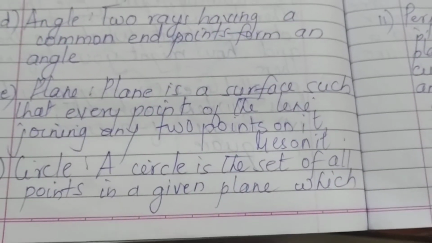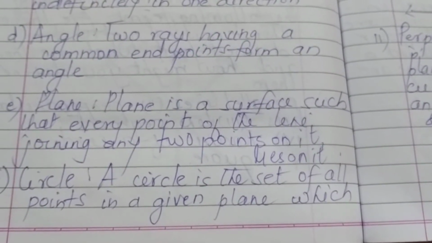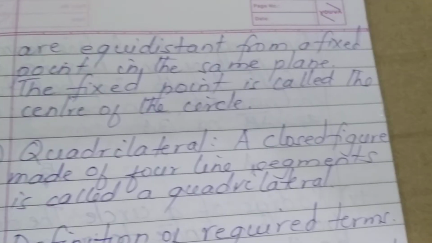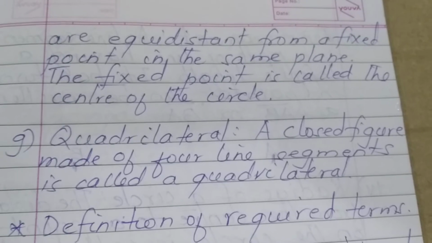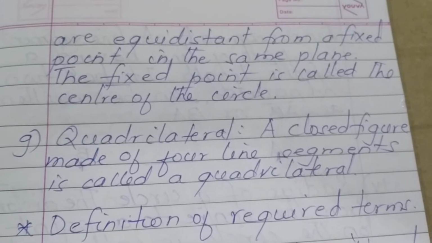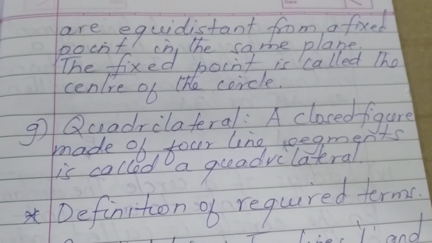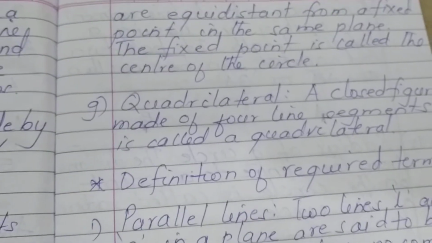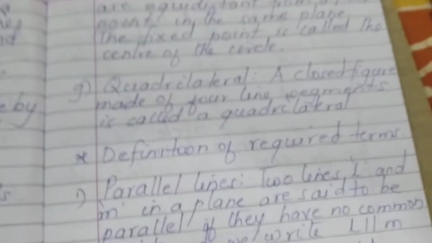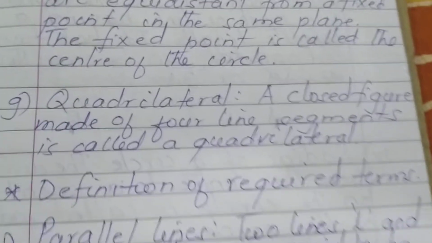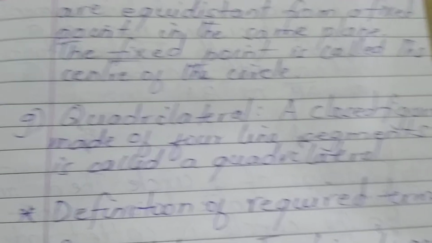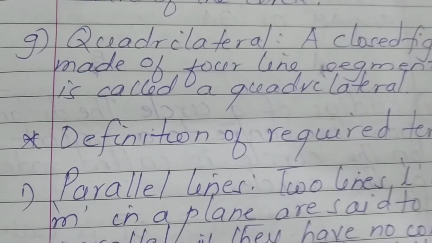A circle is a set of points in a given plane which are equidistant from a fixed point in the same plane. The fixed point is called center of circle. Now we go to quadrilateral. What is a quadrilateral? It is a closed figure made by 4 line segments is called a quadrilateral.